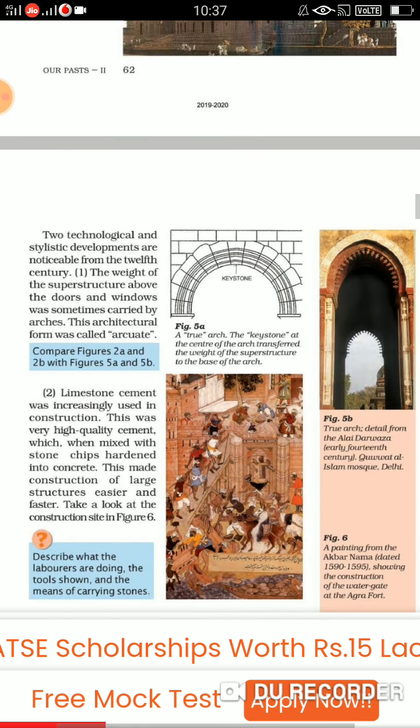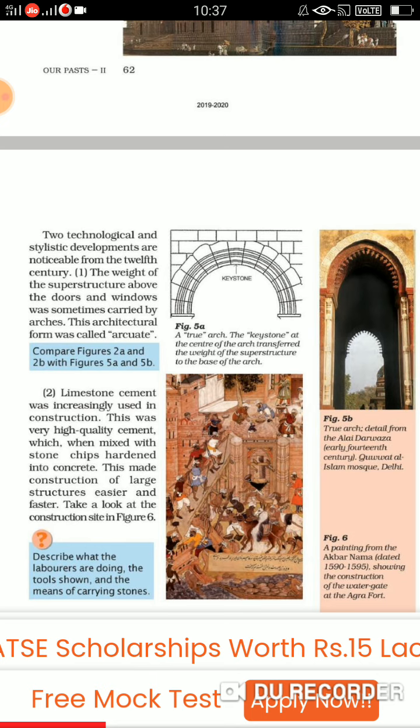Fine. Then we talked about, children, the other two technological stylistic developments. The first was the architectural form which was named arcuate, and the second development was the use of limestone cement, whose use was increasing very fast.